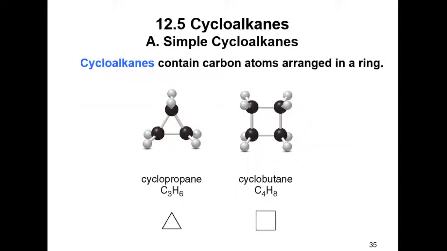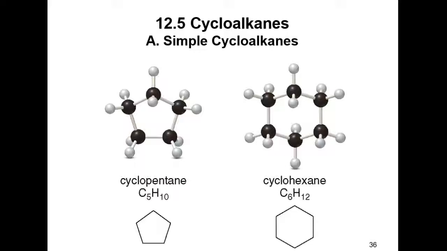Okay, cyclical alkanes. All right, basically the same prefixes, but you put cyclo in front of it. Now, we don't have a cyclomethane and cycloethane because they only have 1 and 2 carbons. So the simplest cycloalkane we have is cyclopropane, and that is 3 carbons. And we got cyclopropane, cyclopentane, and cyclohexane. These are the most common cycloalkanes, most common in nature. All right, we'll learn it in a biochemistry chapter.